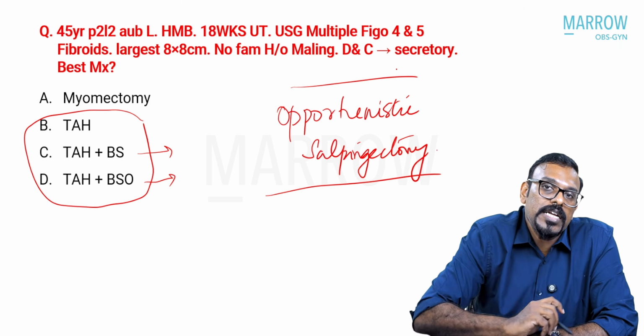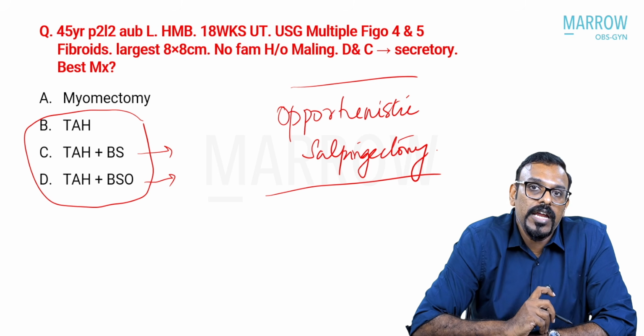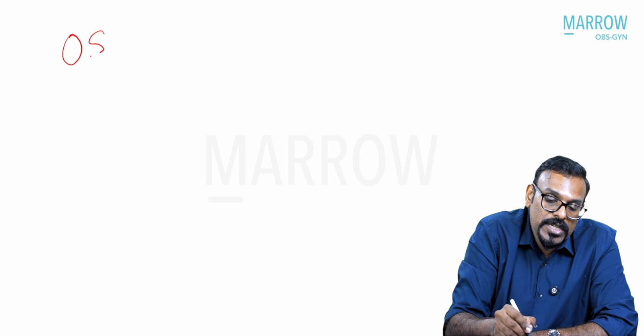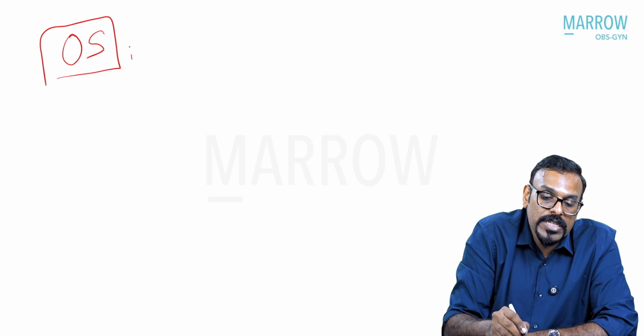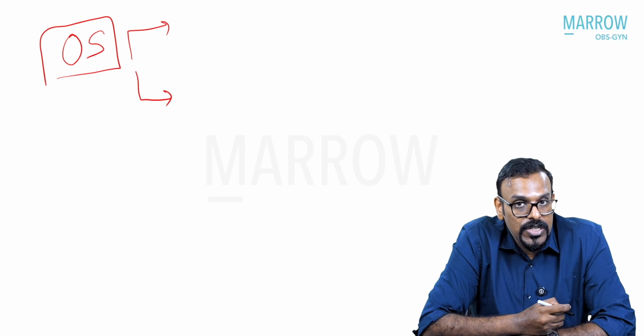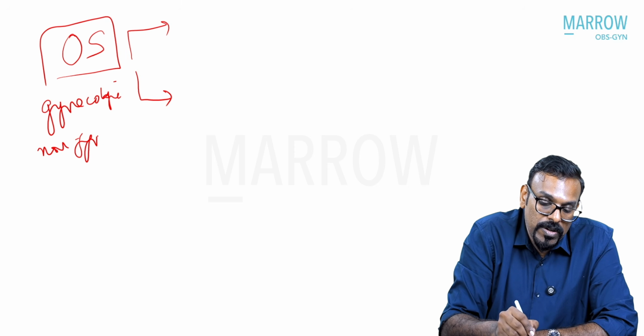Although there are RCTs going on now, you have lots of case-controlled and population-based studies and retrospective cases that have gone into a lot of systematic reviews and meta-analyses. Opportunistic salpingectomy means when the patient is undergoing any kind of gynecological surgery, or even non-gynecological surgeries also, they come under the purview.